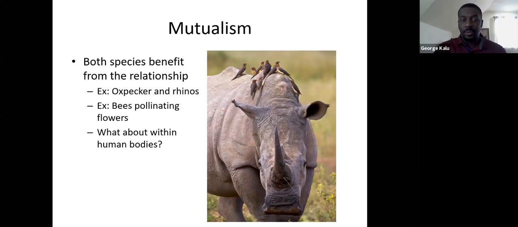So one of the mutualistic relationships that happen inside the human body is with our own gut bacteria. In our digestive tract, we have lots of good bacteria, considered good because they help with the digestive process. When we eat food, some of it is absorbed by our bodies and stored as energy. Some of it is not absorbed, but is consumed by some of the bacteria in the digestive system, and that again helps the digestive system to work properly.